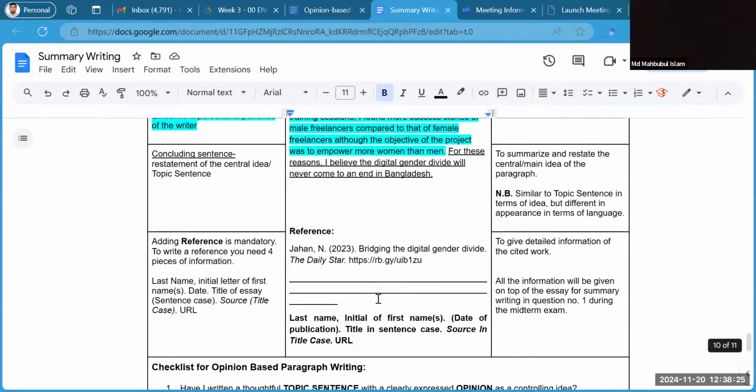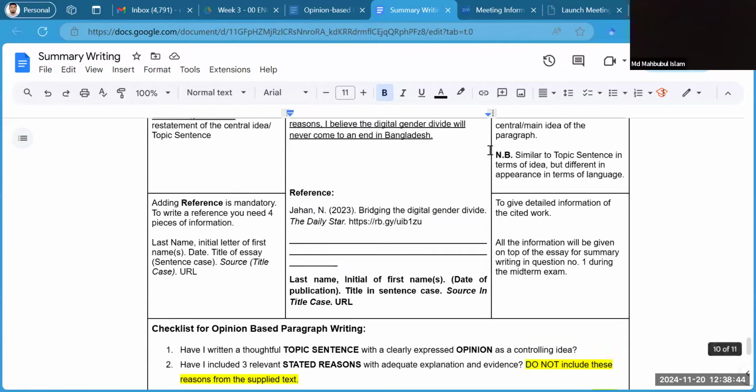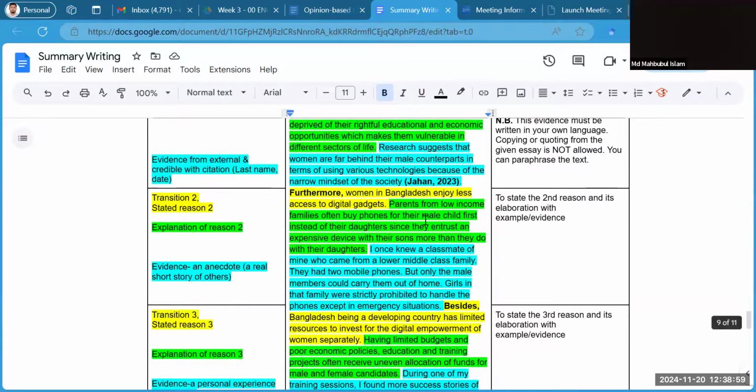So now let's look at the checklist. So how do I know what my paragraph is like? Is my paragraph okay or not? So this is the checklist that you have to remember. My first criterion in the checklist is, have I written a thoughtful topic sentence? Is it thought-provoking with a clearly expressed opinion as a controlling idea? So yes, if you look at the topic sentence, I have a thought-provoking topic sentence where I have an opinion that yes, the roots of gender discrimination are firmly embedded in our society.